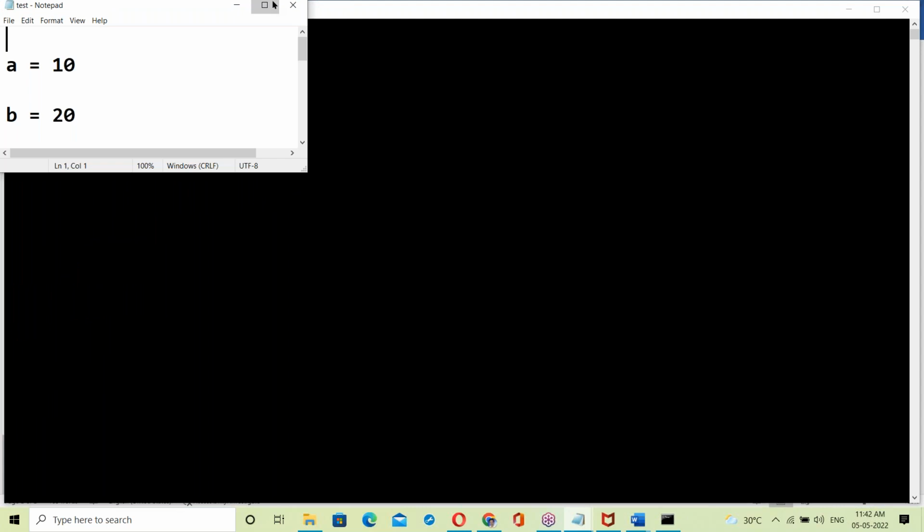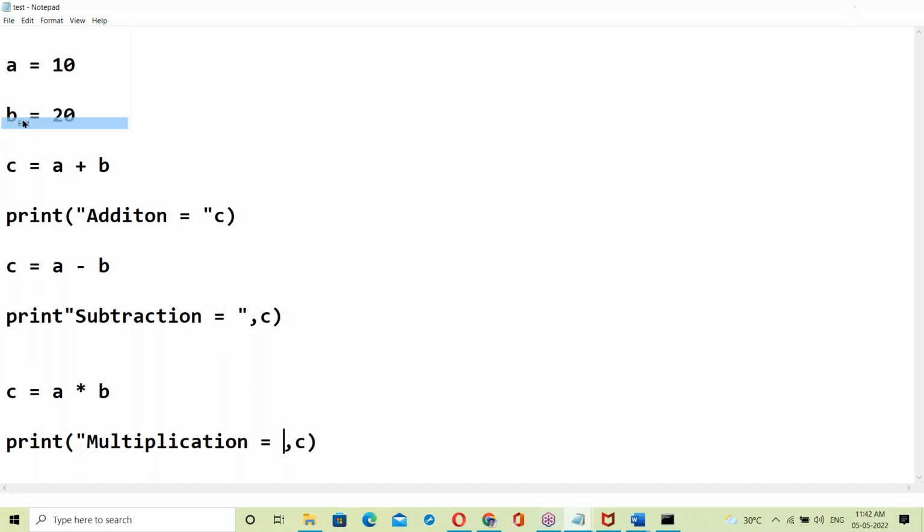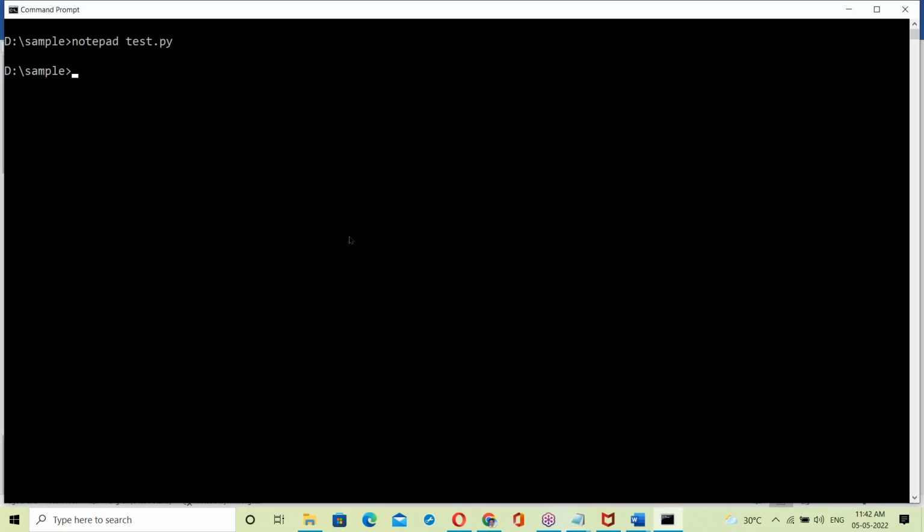Now let us see in Notepad. Suppose something is wrong here in this statement, and here one more error. There are 3 errors in total in this program. Now run it here. I'm using the up arrow key to get the previous commands. It maintains the history of commands.